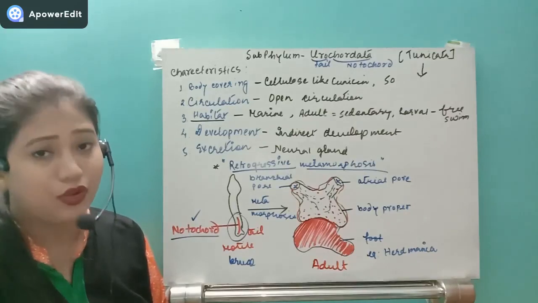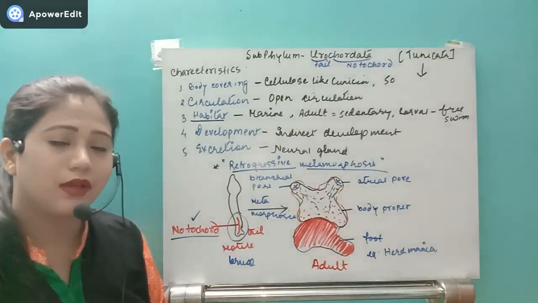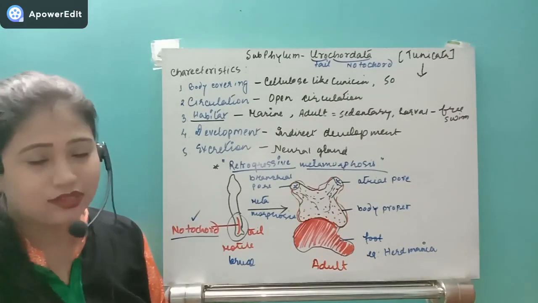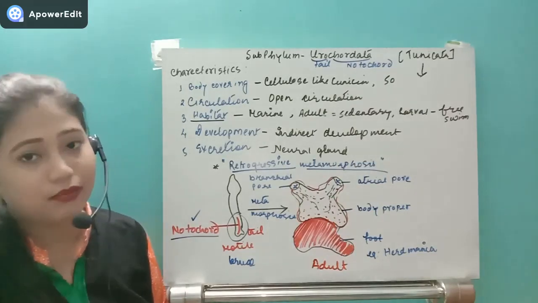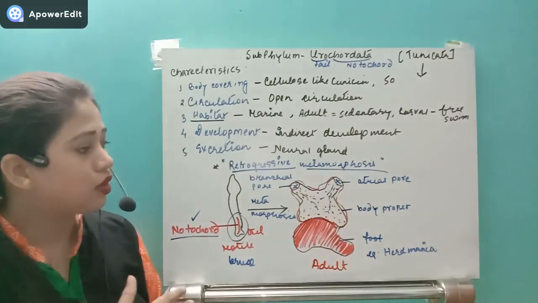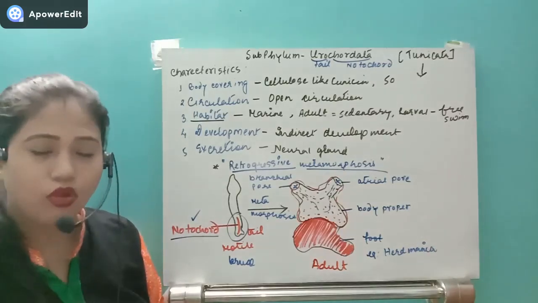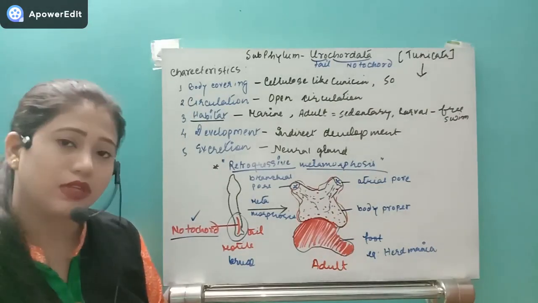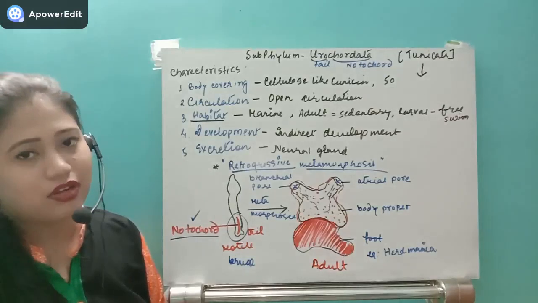As for coelom, yes, the coelom is well developed now. It is an enterocoelomate organism. As for segmentation, broadly in the chordates this organism shows internal segmentation. So these are the general characteristics.